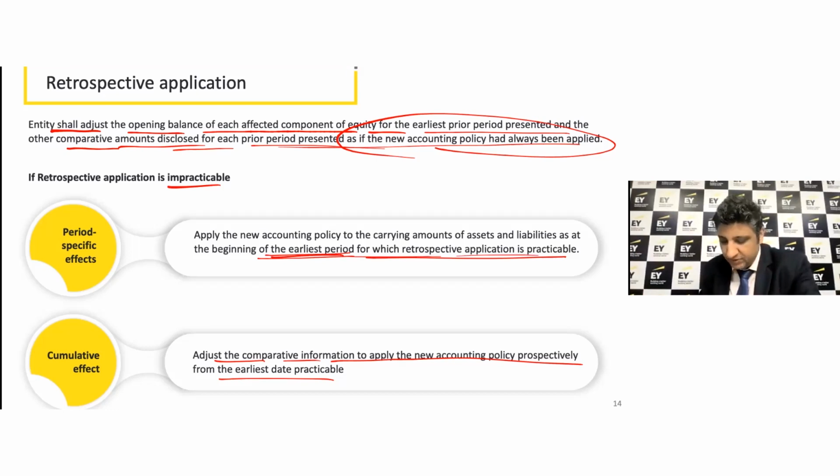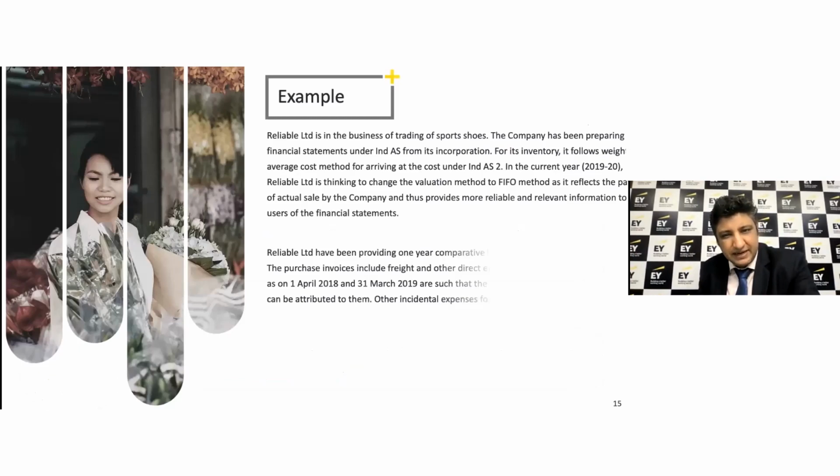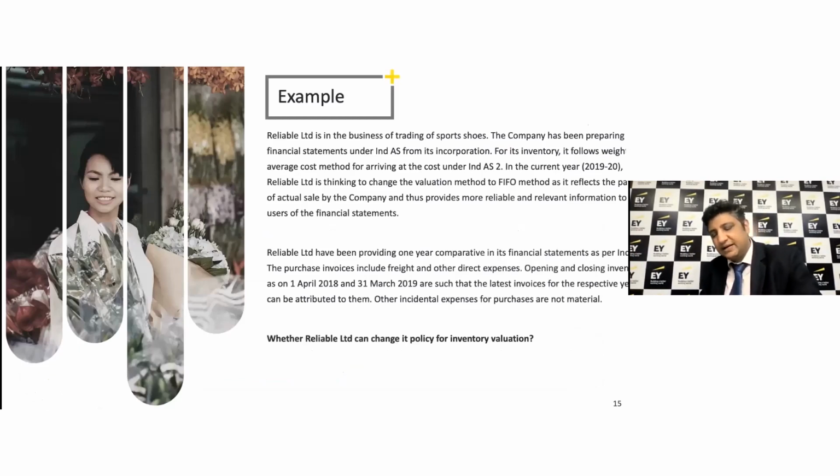earliest possible period. Okay, there are several examples that we can look at and try to understand in terms of how to bring this on a practical framework in terms of the changes in accounting policies. Let's have a look at it. It says that Reliable Limited is in the business of trading of sports shoes. The company has been preparing its financial statements under Ind AS from its incorporation.